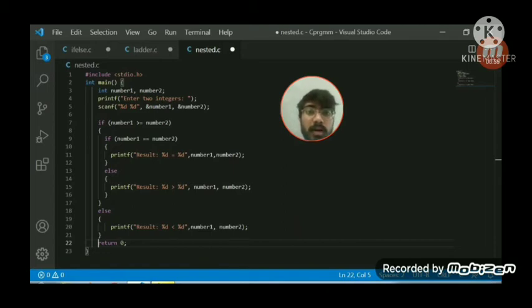Here the statement started from the first if, and whether this condition is true or false will decide whether the internal if will be executed or not. To execute the internal ifs, the condition in the first if must be true. If the first if is not satisfied, then it will directly jump to the else statement, and the else statement will be executed. This is the simple nested if condition.